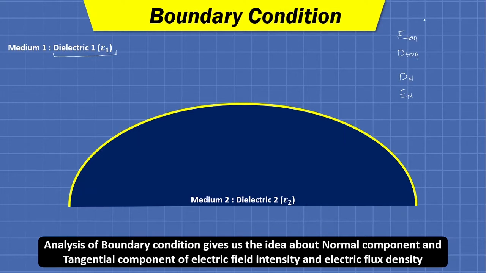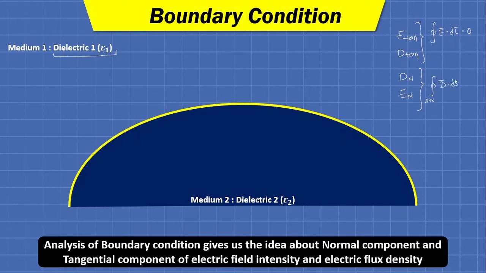To determine the tangential component, we are going to use the condition of a conservative field, that is, the closed line integration of E bar dot dl bar equals 0. And to determine the normal components of intensity and flux density, we are going to use Gauss's law.